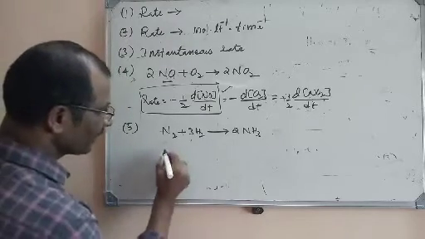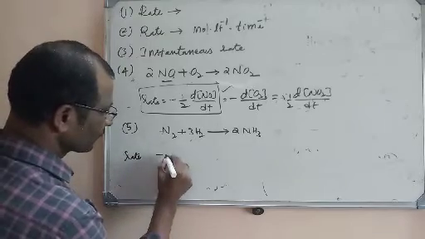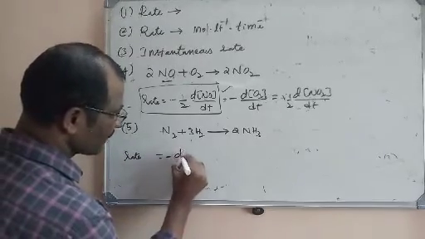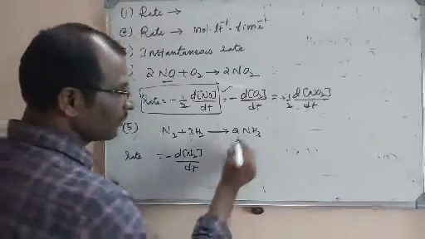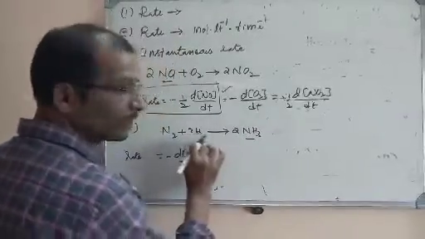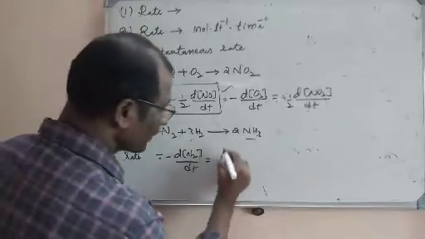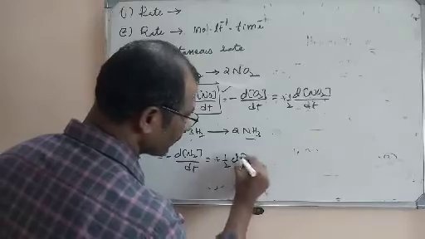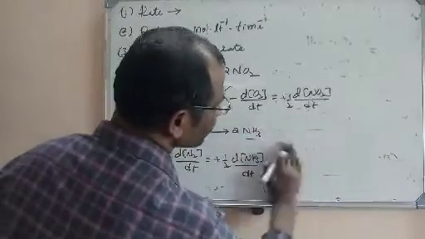So how to write the rate with respect to nitrogen here? Rate is equal to, with respect to nitrogen, minus dN2 by dt, and ammonia is given here. We don't need hydrogen here because the problem is related to nitrogen and ammonia. So with respect to ammonia it is plus 1 by 2 into dNH3 by dt.